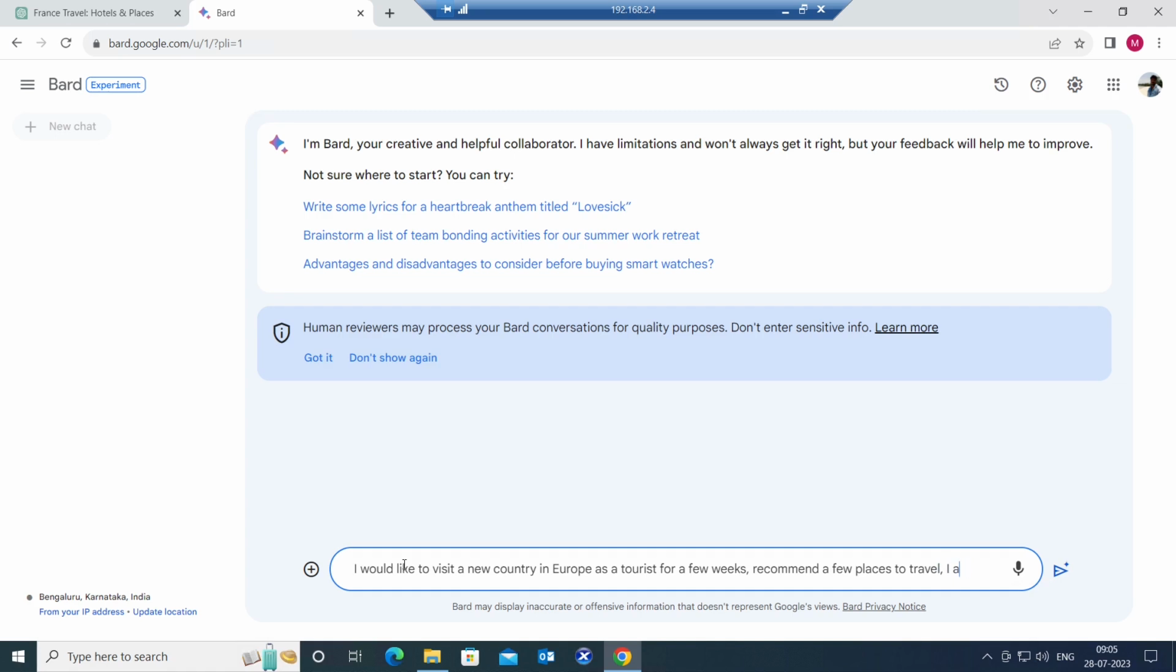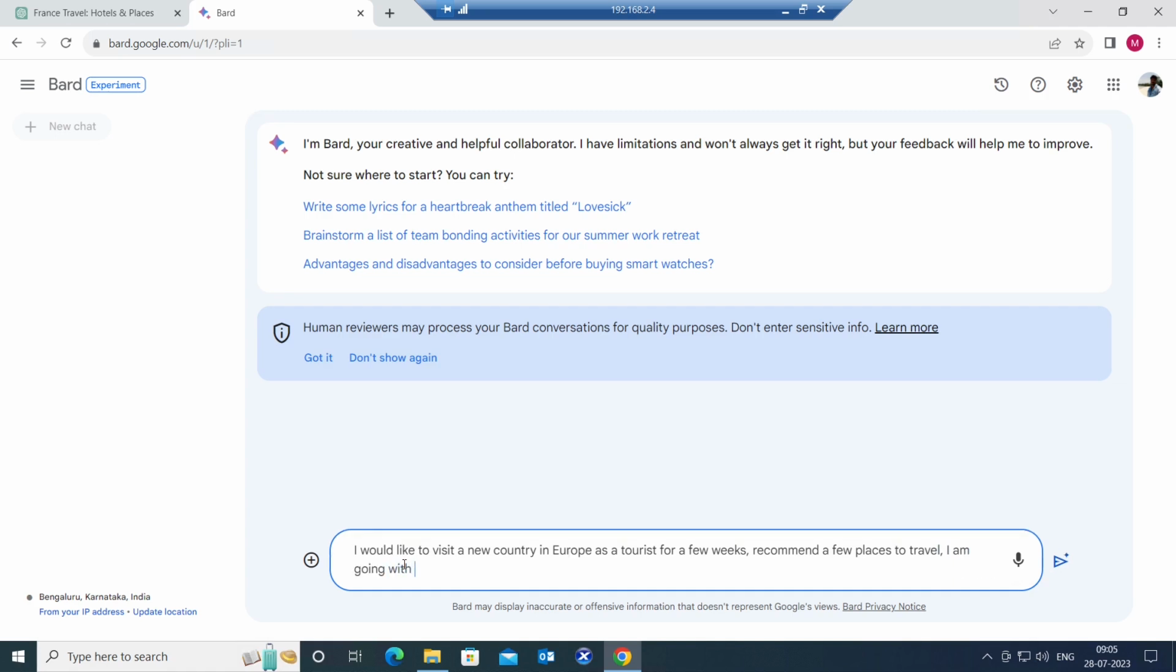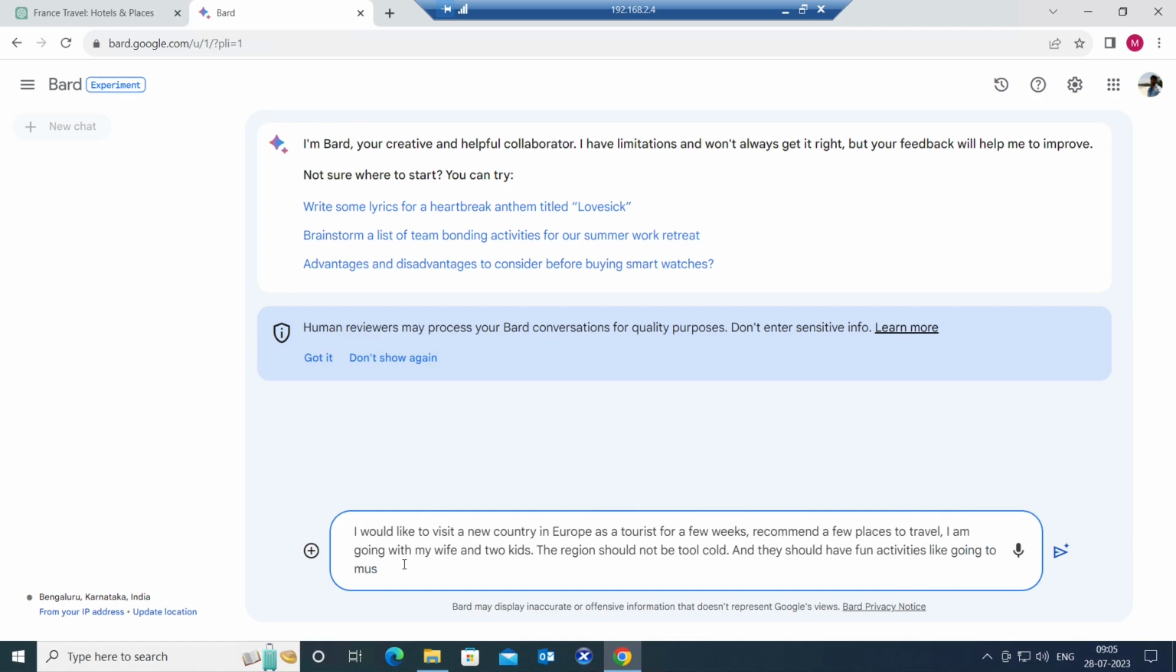I'm going with my wife and let's say two kids. The region should not be too cold and they should have fun activities like going to music shows and playing sports every day. Okay, so this is my requirement.